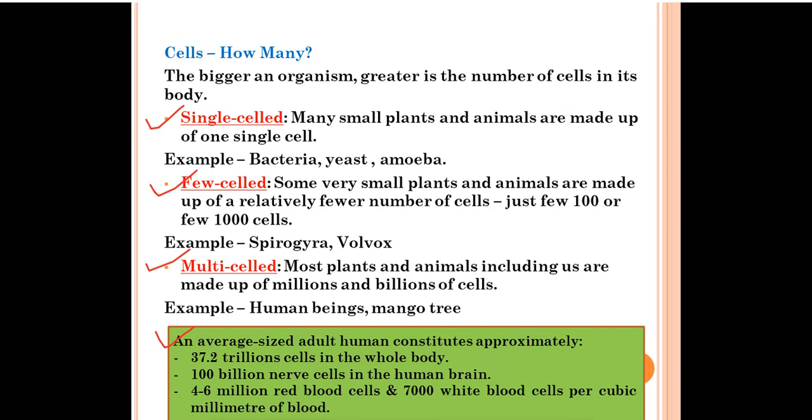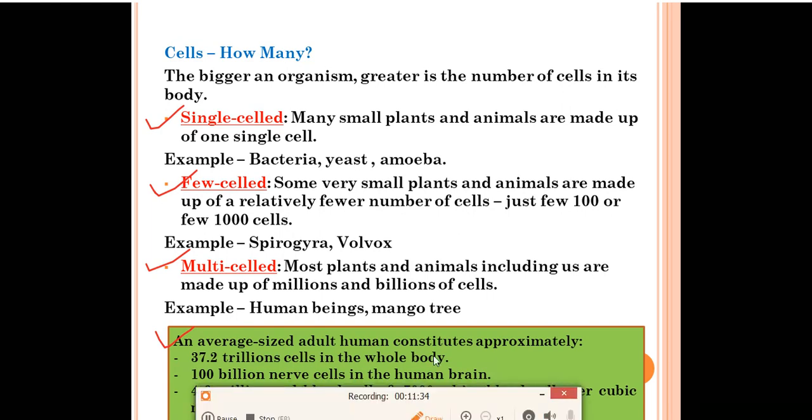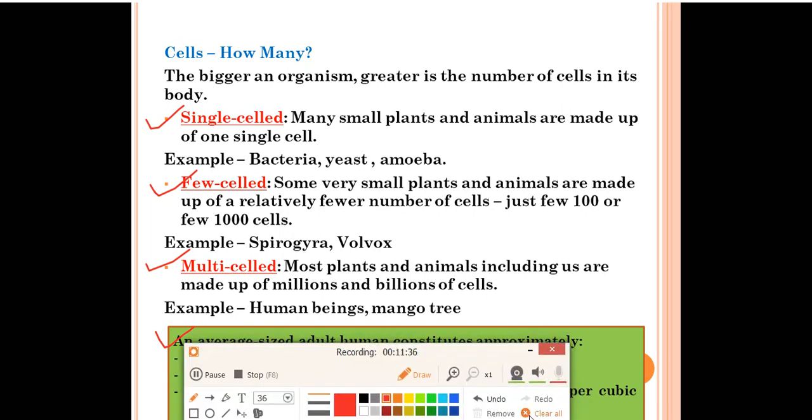If you look at these data, it is the data of a normal average adult human, in which 37.2 trillion cells are there in his complete body. 100 billion nerve cells are there in the human brain, and how many RBCs are there? 4 to 6 million RBCs, and 7,000 WBCs per cubic millimeter of blood. Now let's talk about the next slide.